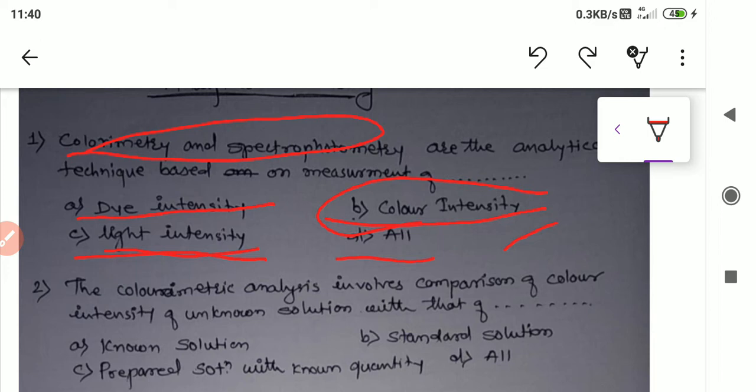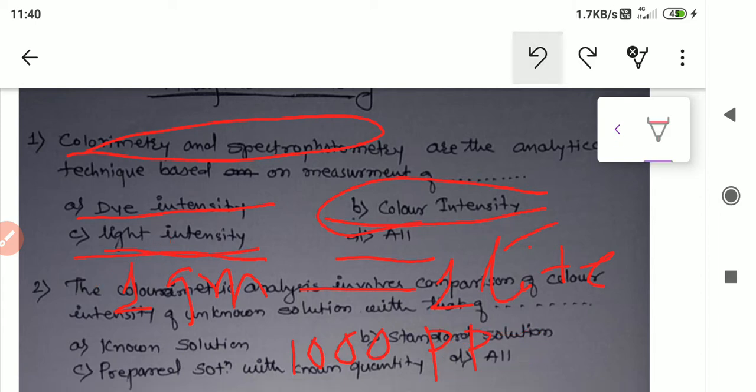For example, 1 gram of solute dissolved in 1 liter of solution: in that case, the concentration is 1000 ppm. See, this is the standard one. That's why it is called known. Again, the prepared solution with known quantity is the same. A, B, C all are correct, which means the correct option is all.